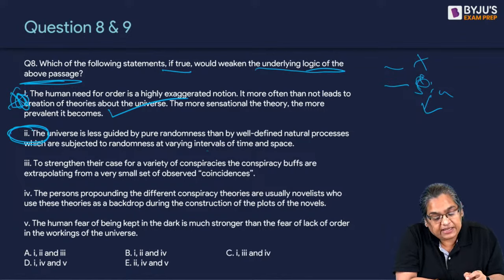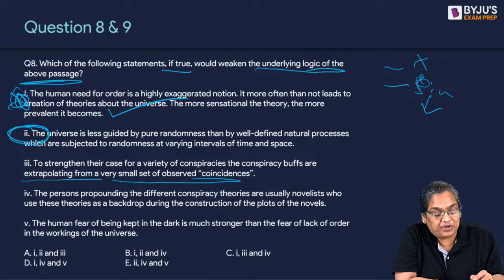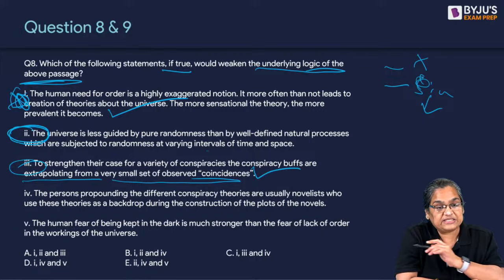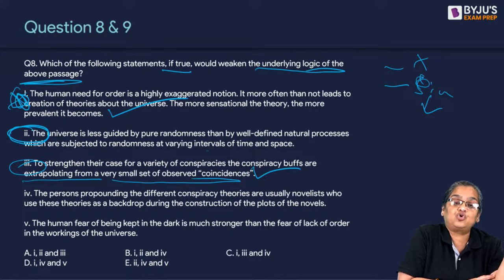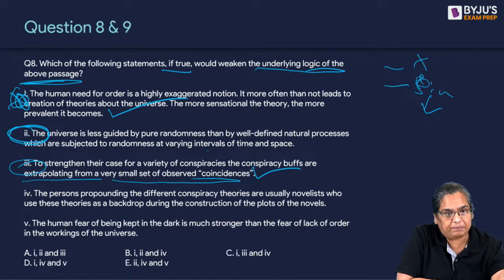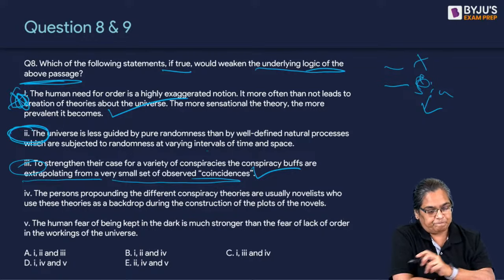To strengthen their case for a variety of conspiracies, buffs are extrapolating from a very small set of observed coincidences. How will this weaken it? He is saying there are too many coincidences for us to believe that they are coincidences. There's so many happening that we have to believe that people are doing it together, right?